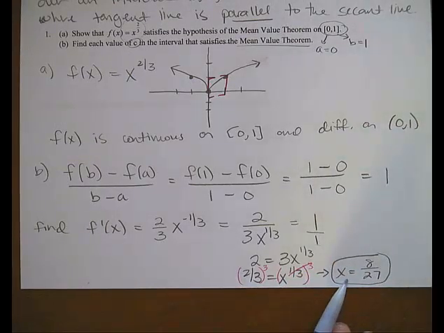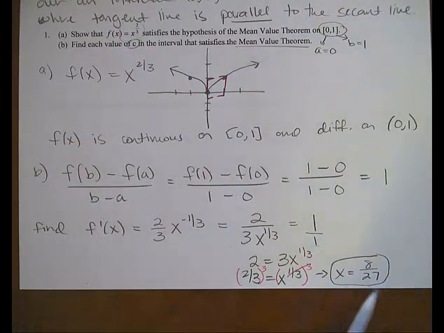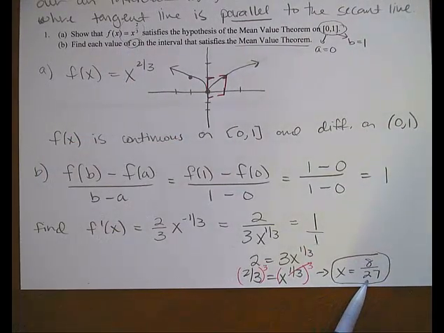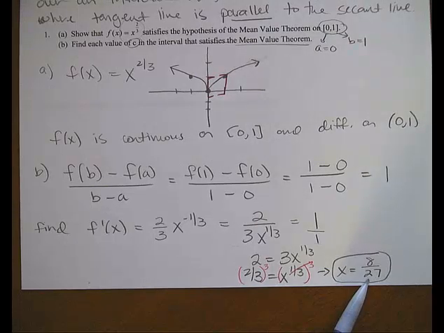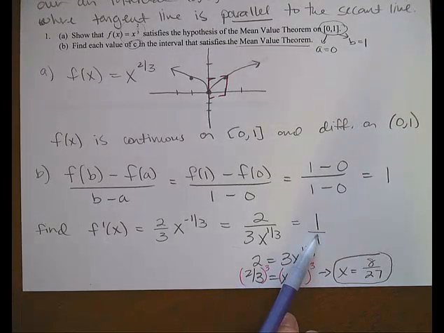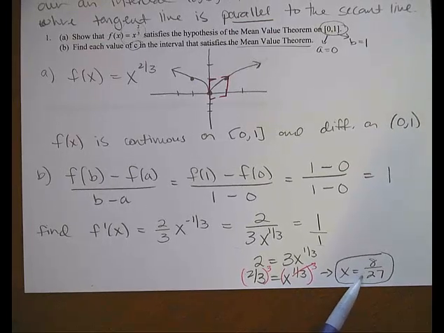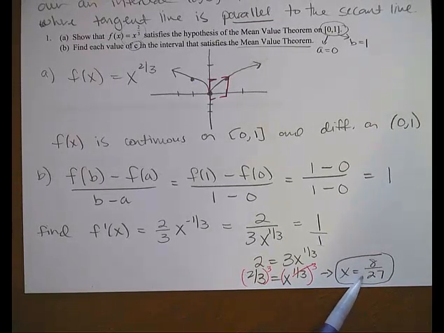So that right there is my value of x, or my c value, I guess. And clearly that is between 0 and 1, so that's in my interval between 0 and 1. That would make the derivative equal to the slope of the secant line. I don't have time in this video, but in class we're going to discuss what the meaning of this number is, and I'm going to have you write it in words. So just be prepared for that.